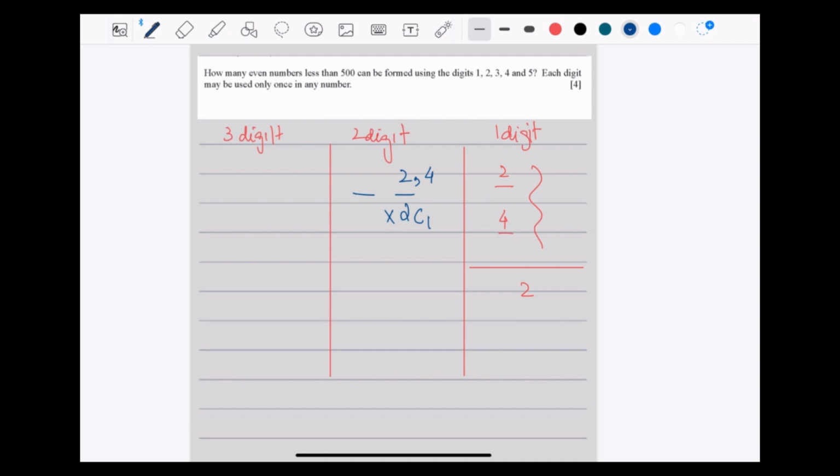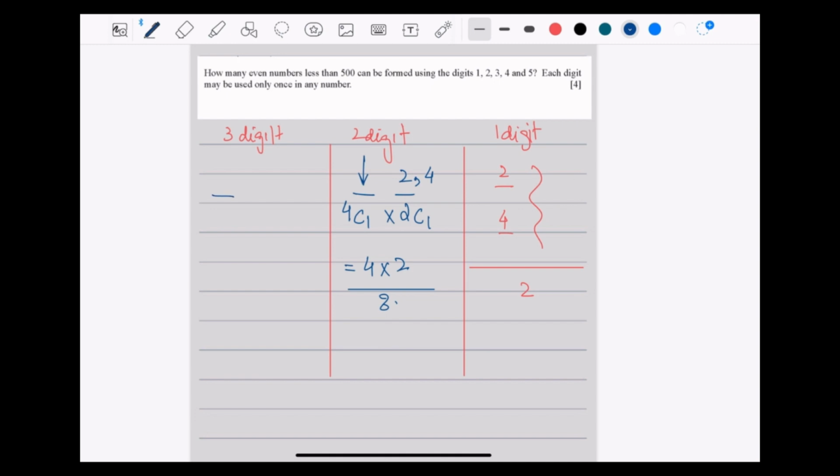And then if 1 digit comes here, there is a possibility that out of those 4, individually, one by one, can come here. So 4C1. There's going to be 4 times 2, which equals 8. There are 8 combinations for 2-digit even numbers less than 500.